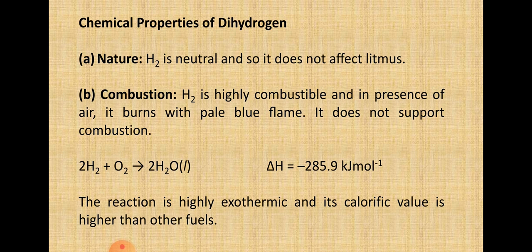Now let's discuss its chemical properties. Actually, the hydrogen-hydrogen bond dissociation enthalpy is the highest for a single bond between two atoms of any element. And at 5000 Kelvin, it dissociates to 95.5%. It is relatively inert at room temperature due to high hydrogen-hydrogen bond enthalpy. Its nature: hydrogen gas is a neutral gas and it does not affect litmus paper.